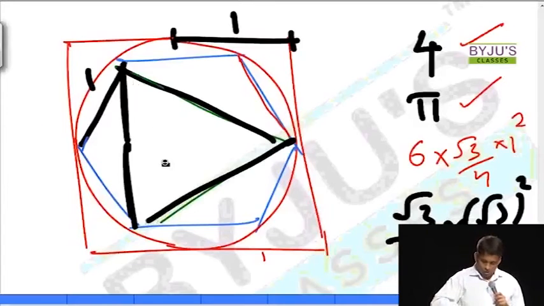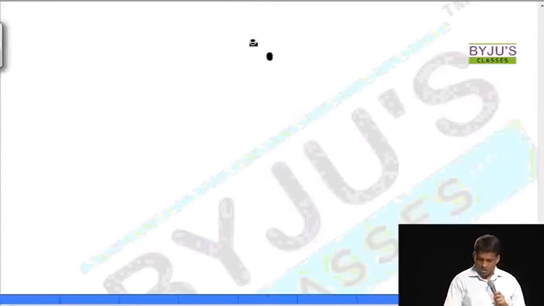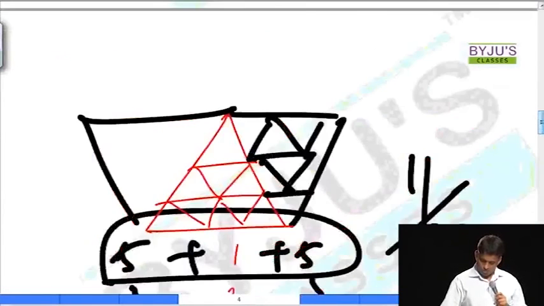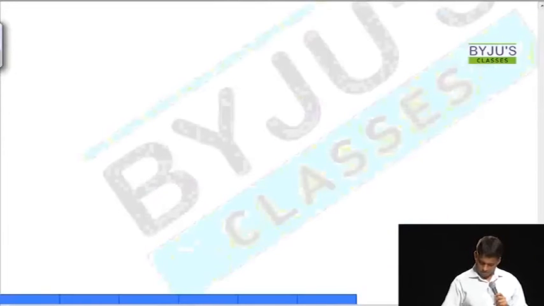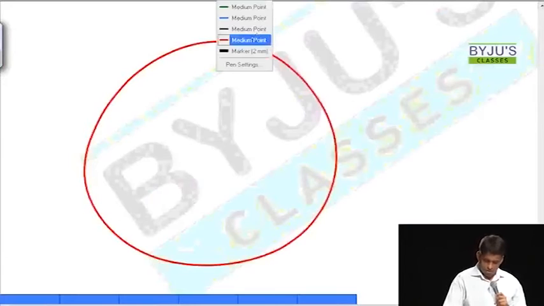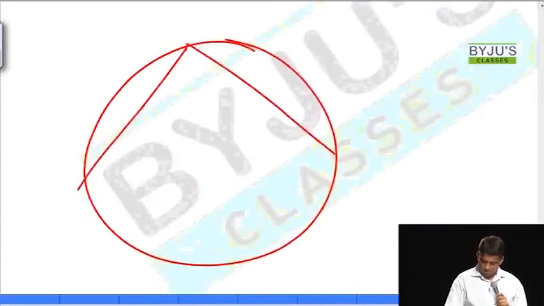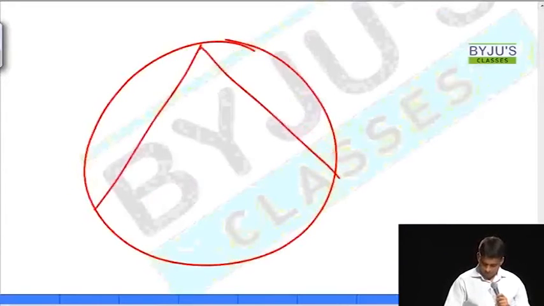So, can you give me the answer? This is easy now, right? The diagram which I asked you before, this one. A circle and there is an equilateral triangle.